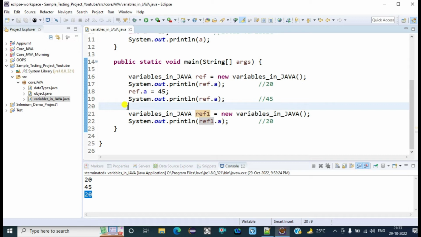So all the instance variables are instance specific. The changes we make inside one instance are not shared with another instance.